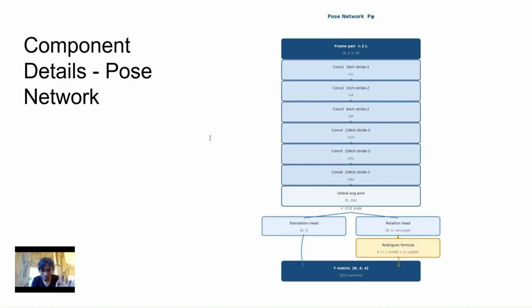So the first one is the translation head, which predicts translation as three numbers, and the other is the rotation head, which predicts the rotation as three numbers in axis angle form. Now we convert this axis angle form into a proper rigid transformation matrix using the Rodrigues rotation formula. So then using these, we put together a matrix, and this is what gets passed into the inverse warp.